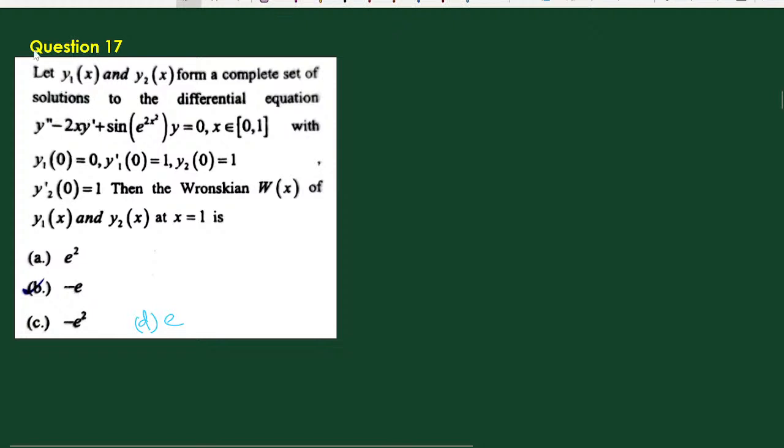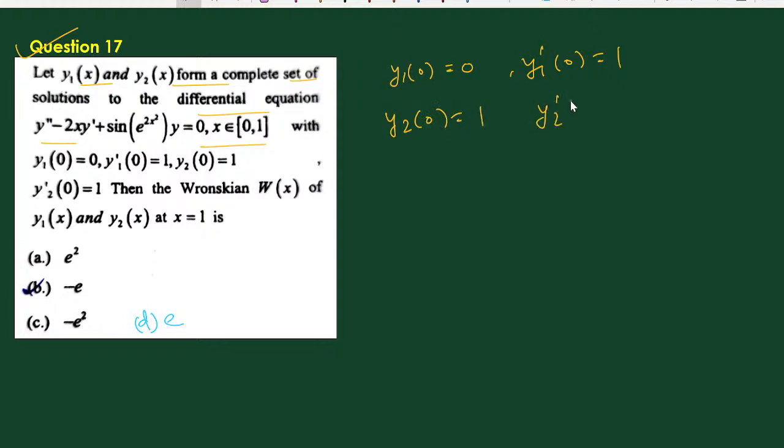Now the next question, question number 17. This question says: let y1(x) and y2(x) form the complete set of solutions of the differential equation y'' - 2x y' + sin(e^(2x^2)) y = 0, x in (0, 1), and it is given that y1(0) = 0, y1'(0) = 1, y2(0) = 1, and y2'(0) = 1. Then find the Wronskian of the function at x.